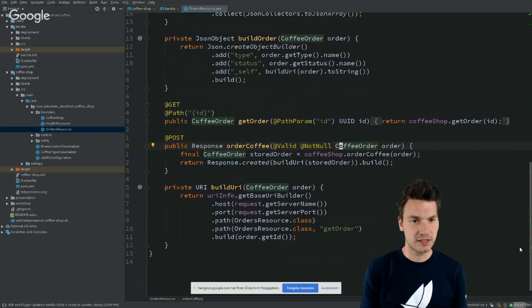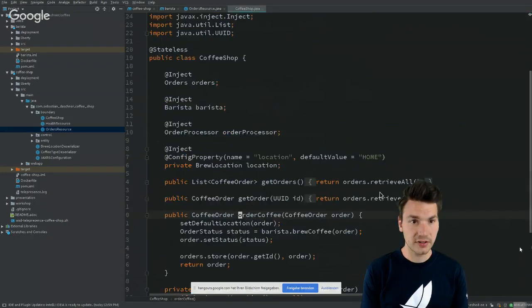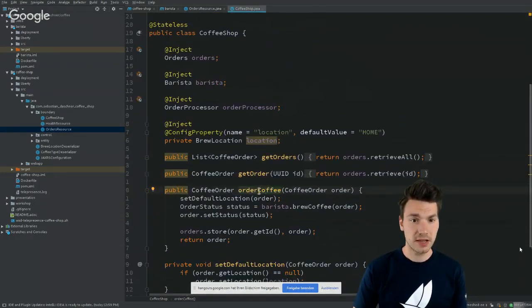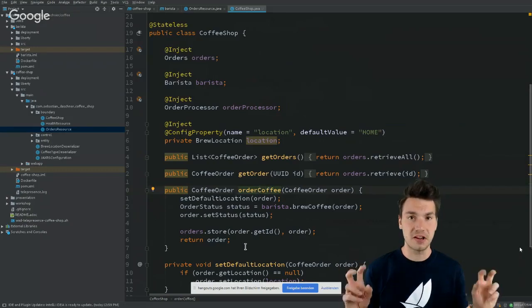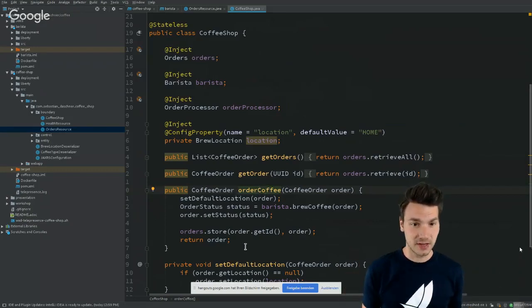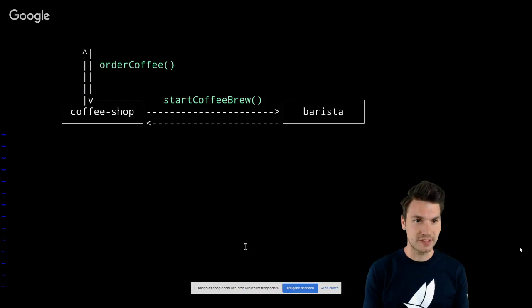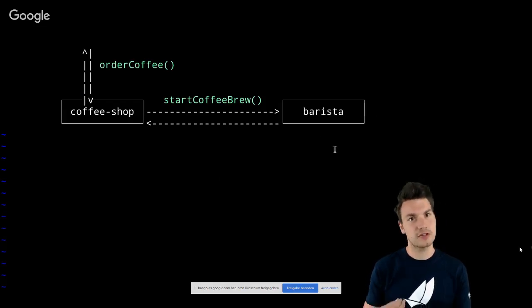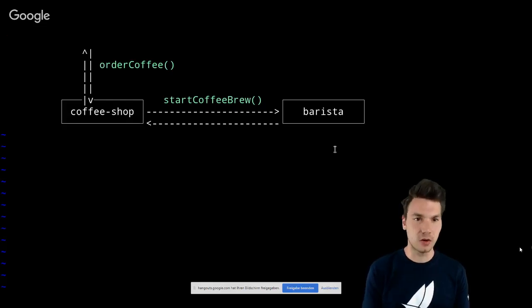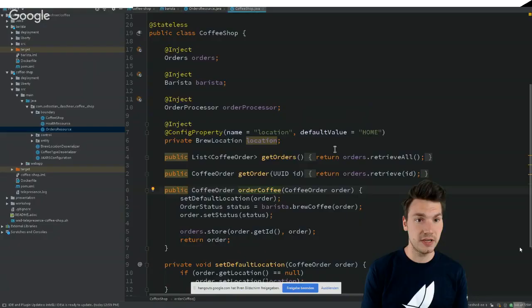Then let's quickly walk through this code. We're going to have a coffee shop order coffee component here, another class where we have the business logic of ordering a coffee. If we have a look at the diagram, ultimately we want to call that second system. We're going to have a synchronous request to the Barista system. That means we're going to have some client call. That might be HTTP in that case as well.